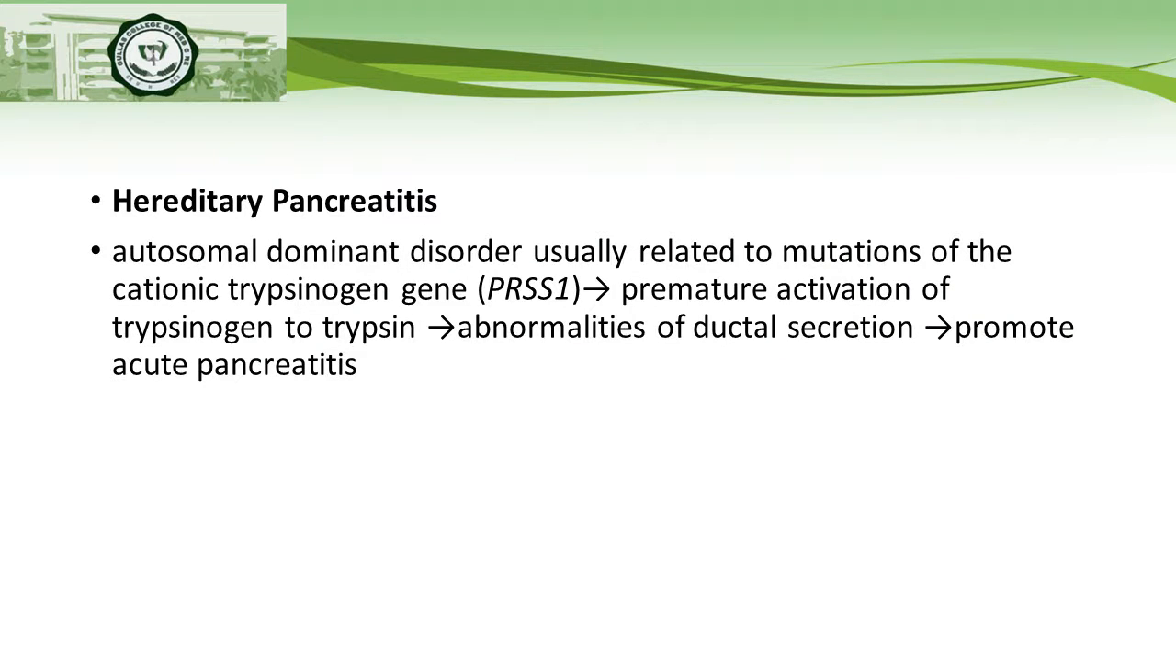Hereditary pancreatitis is an autosomal dominant disorder usually related to mutations of the cationic trypsinogen gene, or PRSS1, causing premature activation of trypsinogen to trypsin, thus causing abnormalities of ductal secretions, and this promotes acute pancreatitis.